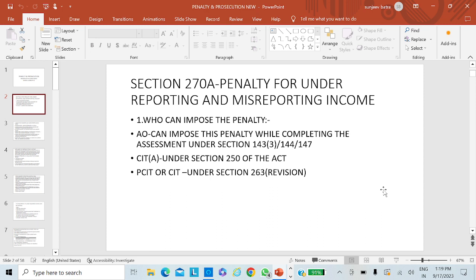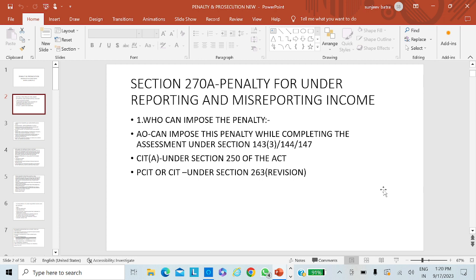But what are the proceedings? This is to be seen. The assessing officer can initiate the penalty under this section while completing the assessment under section 143(3), 144, that is a best judgment assessment, or 147, when we reopen the assessment.